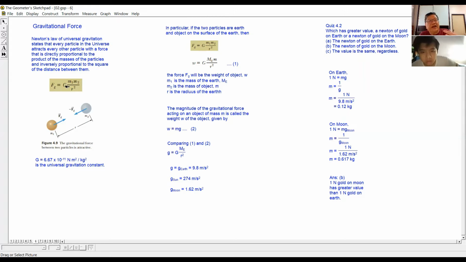This G is the same whether it is on the moon or on Earth; G is always the same. From experiment, they used two balls. I think now they kept it somewhere, the experiment. They conducted the experiment and found the gravitational constant to be 6.67 times 10 to the power of negative 11 Newton meter squared per kilogram squared. So this is the universal constant.